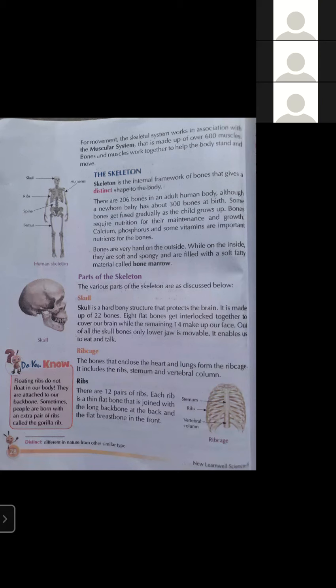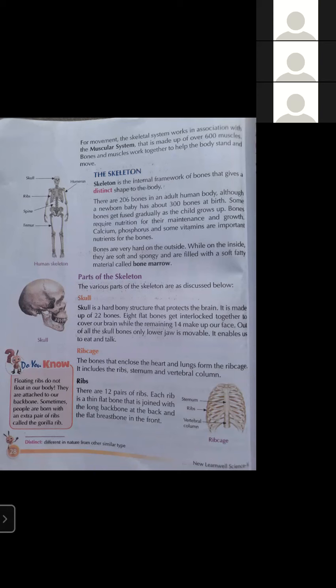So bones need calcium, phosphorus, and some vitamins for their growth and maintenance. Bones are very hard on the outside. The outer surface of the bones is very hard, while on the inside they are soft and spongy and are filled with a soft fatty material called bone marrow.